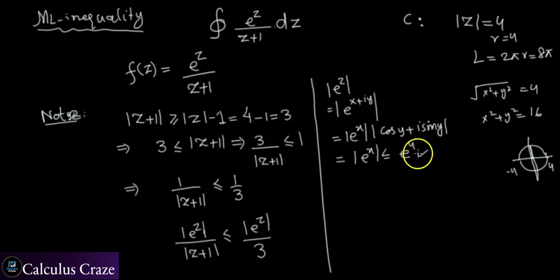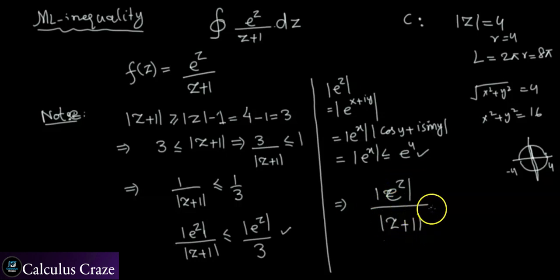So by combining this with this, I can say that the absolute value of e to the z divided by z plus 1 should be less than or equal to e to the 4 over 3.